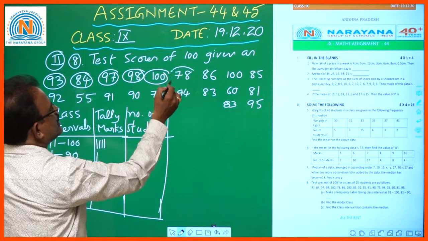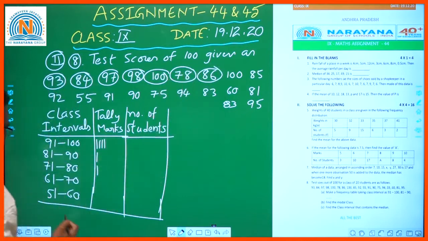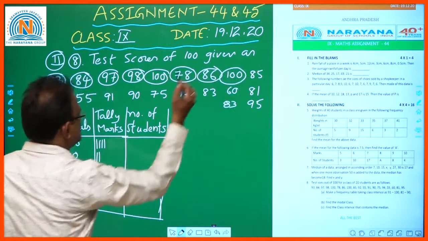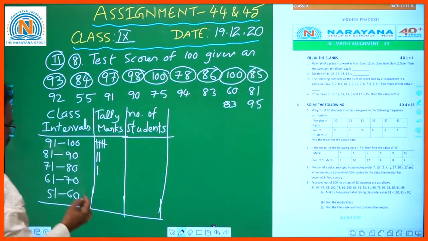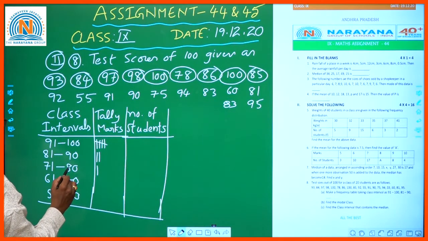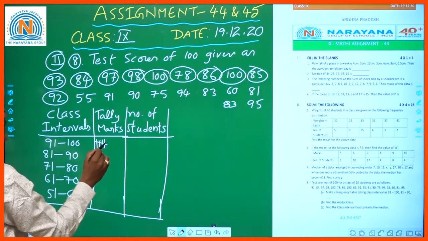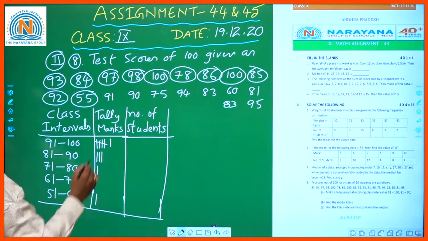Here 78, it is between 71 to 80. 86, this is between 81 to 90. 100, so here for the fifth one. 85 is between 81 to 90, and 92 between 91 to 100. 55 is between 51 to 60.